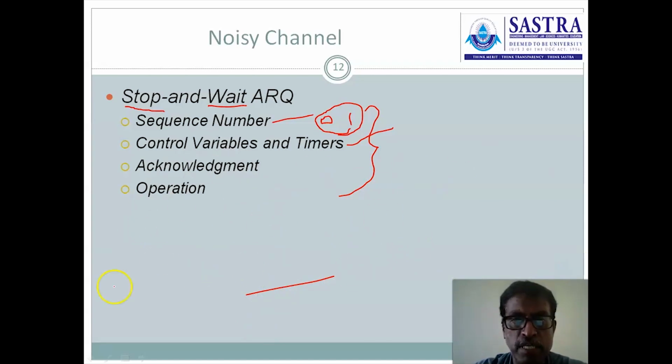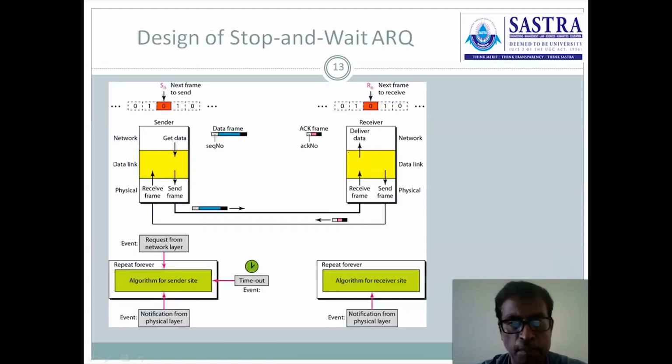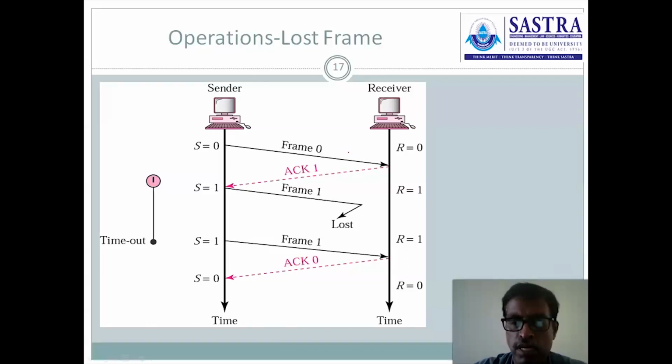After transmitting each and every frame, the sender starts a timer. See here, after transmitting each and every frame, the timer is started at the sender. Once the acknowledgement is received properly for the successfully transmitted frame, then it sends the next frame. The sender transmits the next frame.